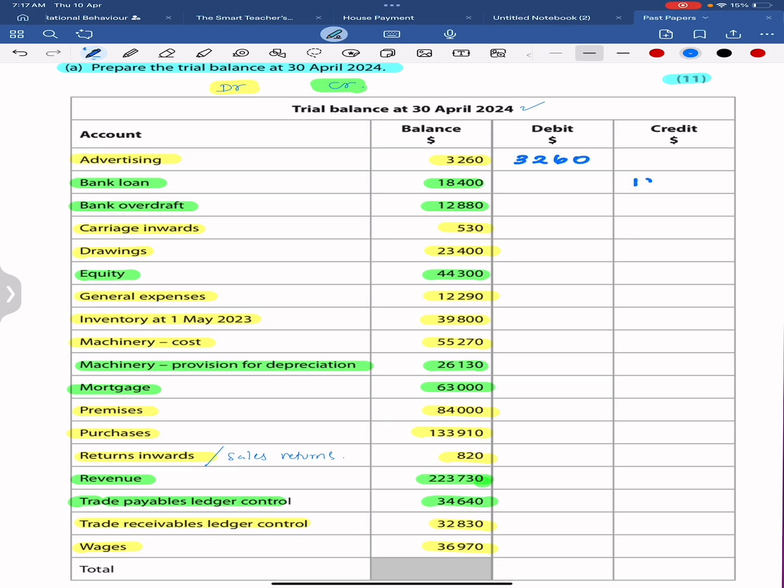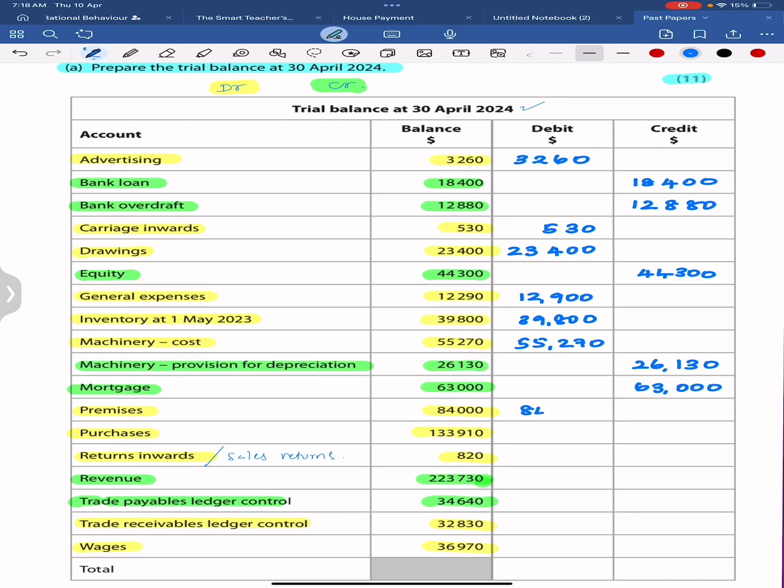Advertising 3,260 debit, bank loan 18,400 credit, bank overdraft credit 12,880, carriage inwards debit 530, drawings debit 23,400, equity on the credit side 44,300, general expense on the debit side 12,290. Sorry for that error, it should be 12,290. Inventory should be debit 39,800. Machinery at cost debit 55,270. Provision for depreciation credit 26,130. Mortgage credit. Premises debit 84,000.